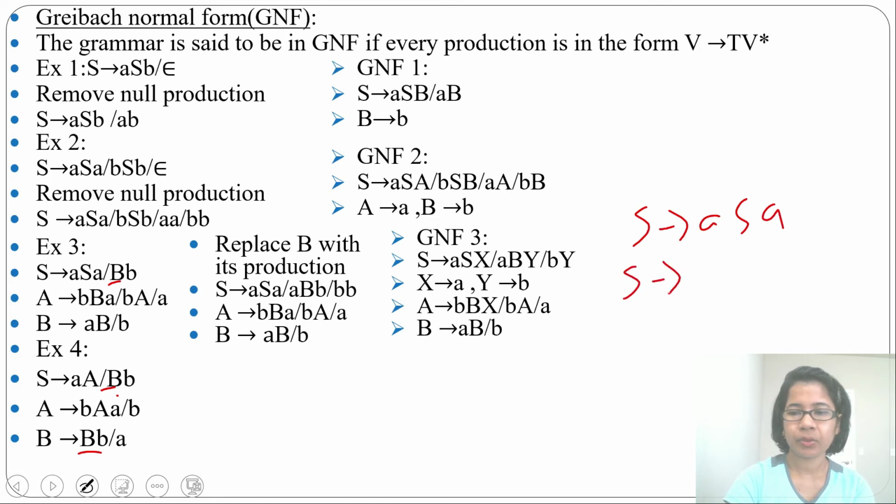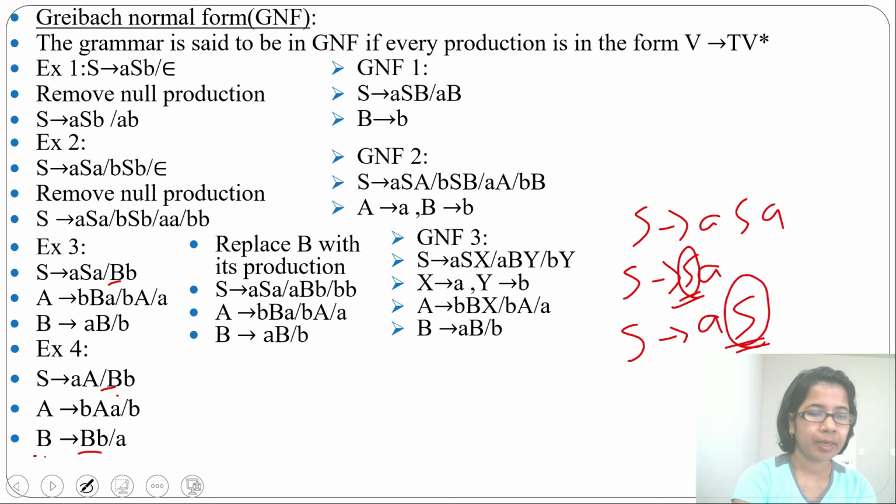Suppose S tends to SA. If the variable is at the left side, that is left recursive. Suppose S tends to AS, the variable is present at the right side, that is right recursive. The same variable should be present on the left side and right side. If it is present at the left side of the RHS, that is left recursive. If it is present at the right side of the RHS, that is right recursive.